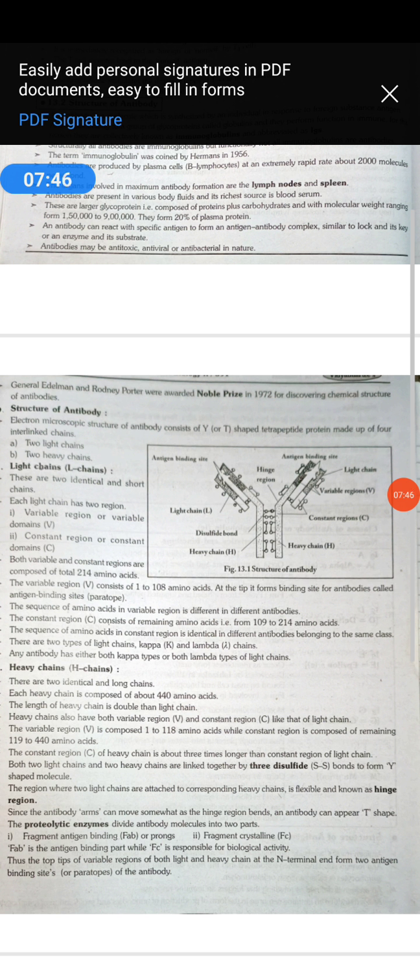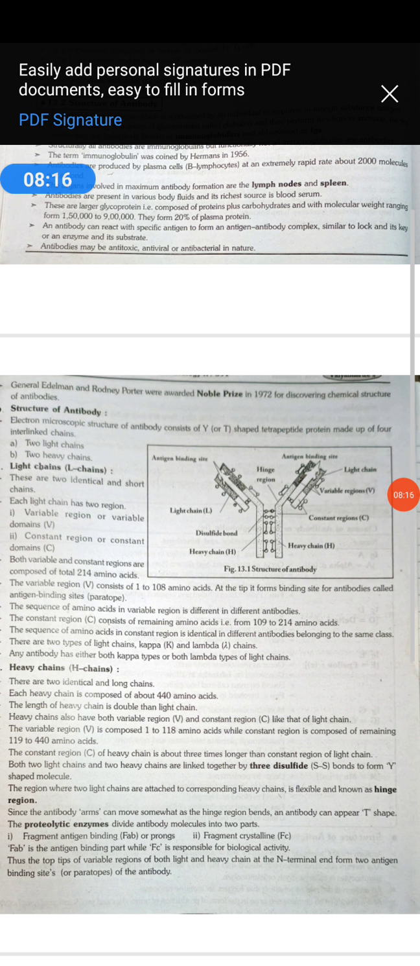The region where the 2 light chains are attached to the corresponding heavy chains is flexible and known as the hinge region. Since the antibody arms can move somewhat as the hinge region bends, an antibody can appear T-shaped. I already explained in the first paragraph of this session that it consists of the 2 chains, a Y-shaped molecule or T-shape. So when it appears T-shaped, the antibody arms can move as the hinge region bends.